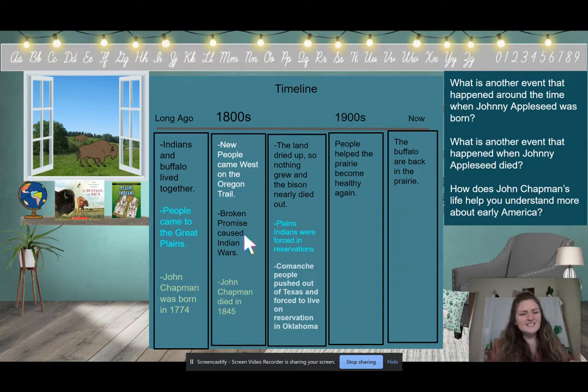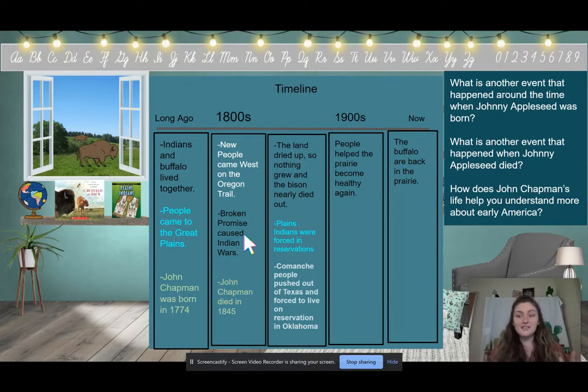Looking at the events that happened around the same time that John Chapman was born, how does John Chapman's life help us understand more about early America? So think about the two versions of Johnny Appleseed that we've read.